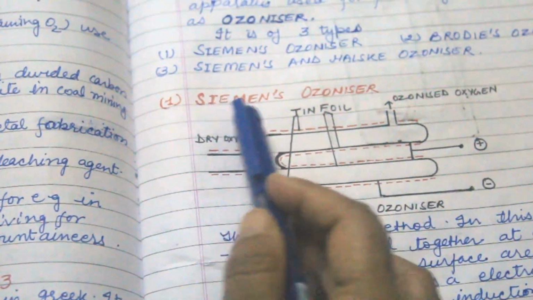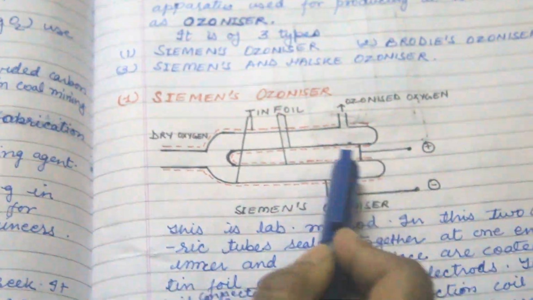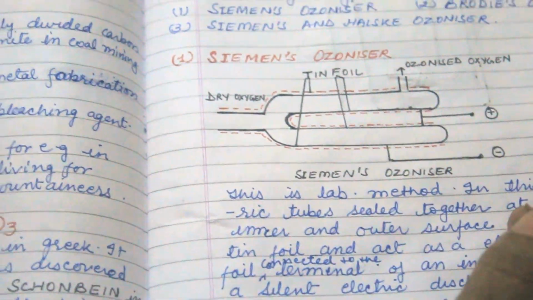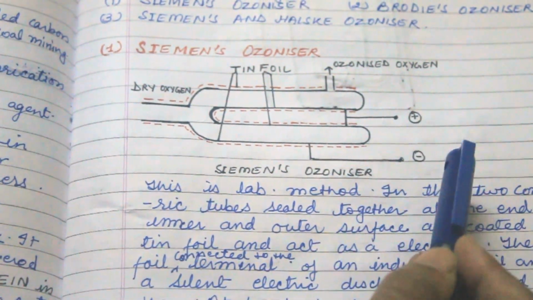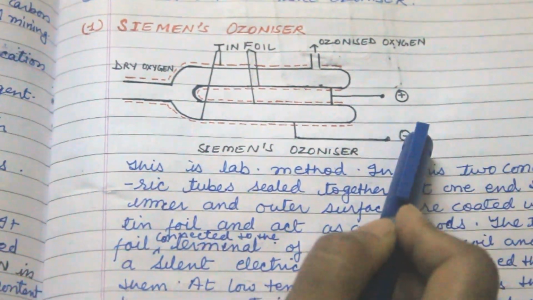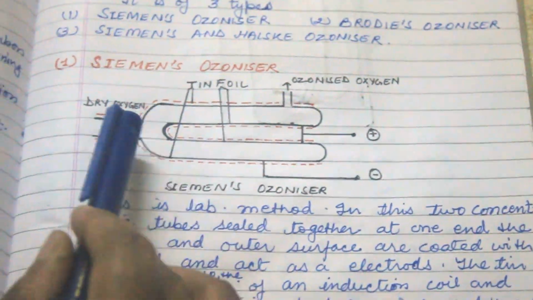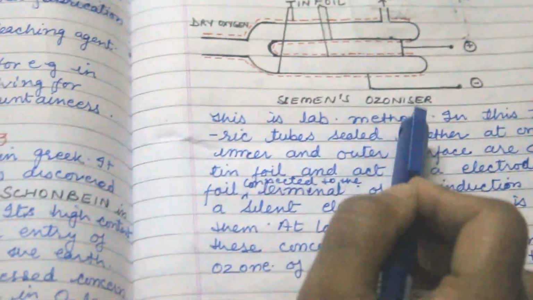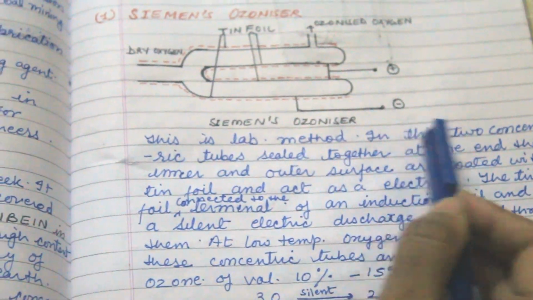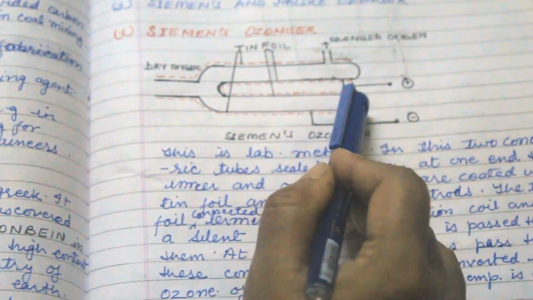Now first is Siemens ozonizer. In this, a U tube is made up of tin foil and an electrode is placed here. One is the anode and the other is the cathode. Dry air enters from this entrance point, and it is the lab method with two concentric tubes.